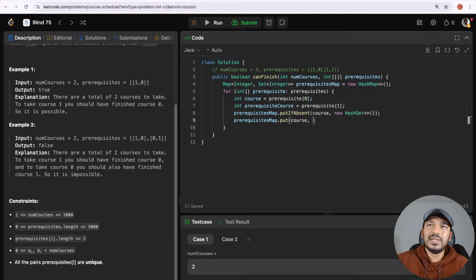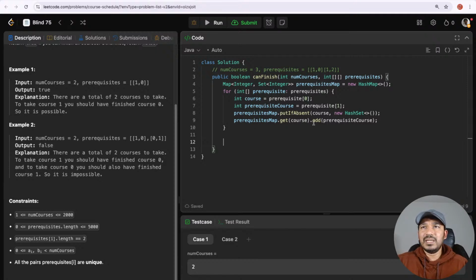If it is already there, it will do nothing. Then prerequisite map dot get course will return the hash set for that course, and we add the prerequisite course to that hash set. That should create an adjacency list.